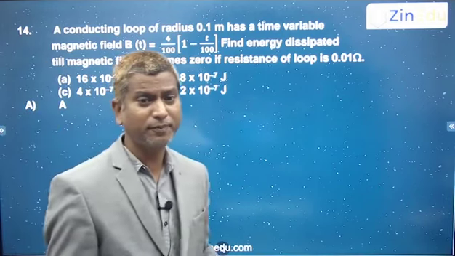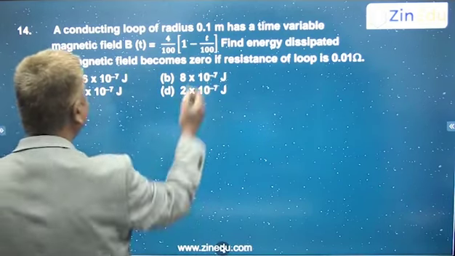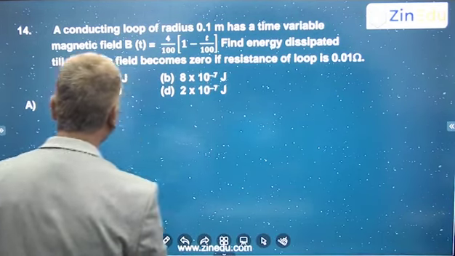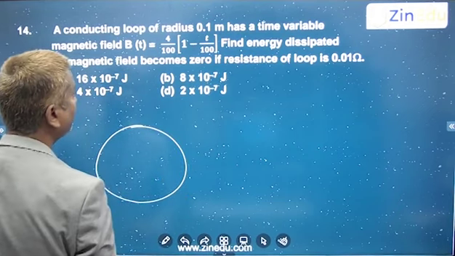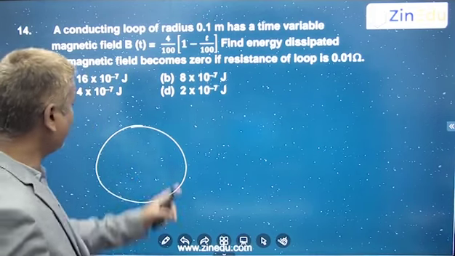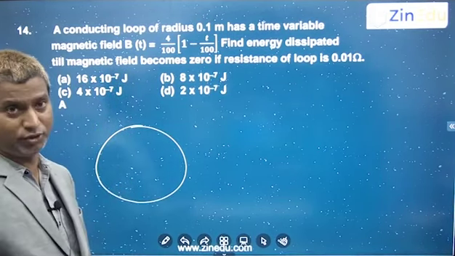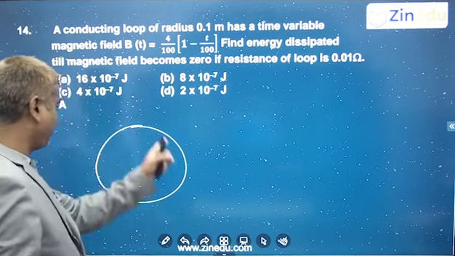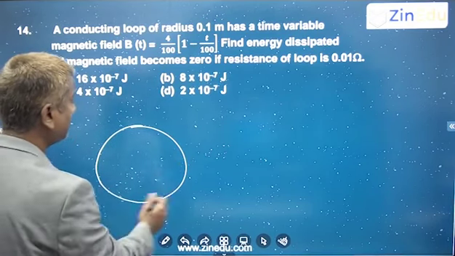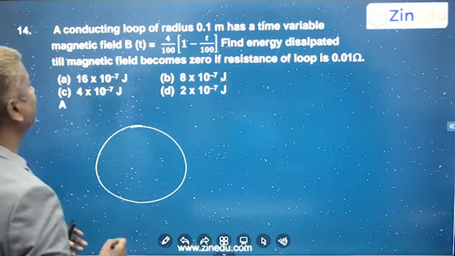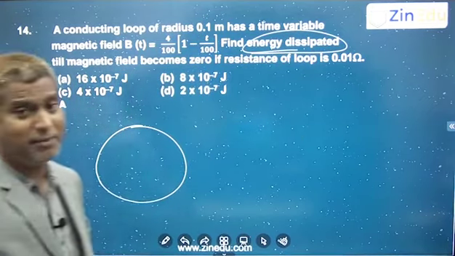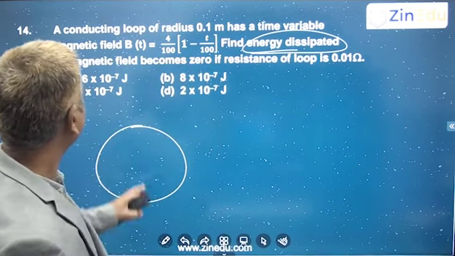So there is a conducting loop placed in a time varying magnetic field. Then EMF will be induced in the loop, and that EMF induced divided by the resistance of the loop will be the current induced, right? When the current is flowing in this loop for some time, definitely the resistance is getting heated up, so energy will be dissipated. That energy dissipated you are asking, until the magnetic field becomes 0.